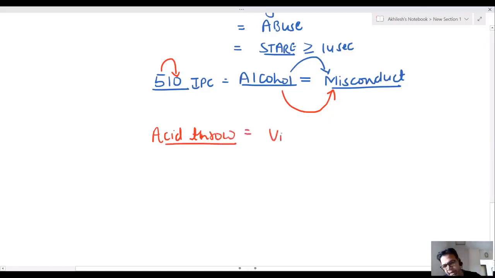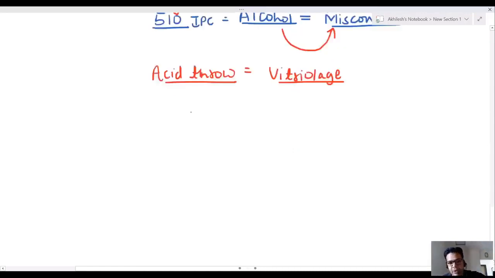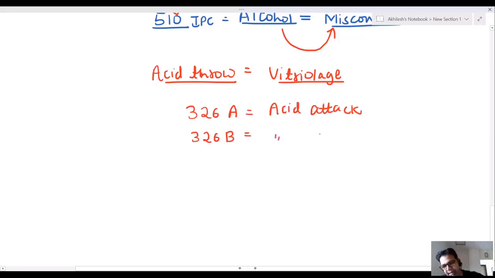Acid throwing is known as vitriolage. There are two IPC sections, 326A and 326B. 326A is acid attack and 326B is acid attempt.